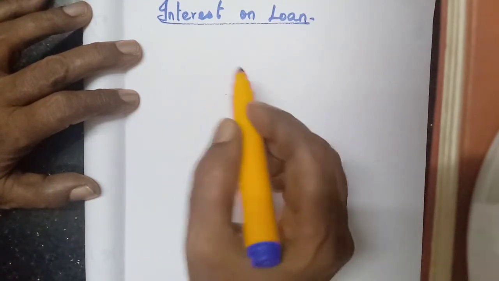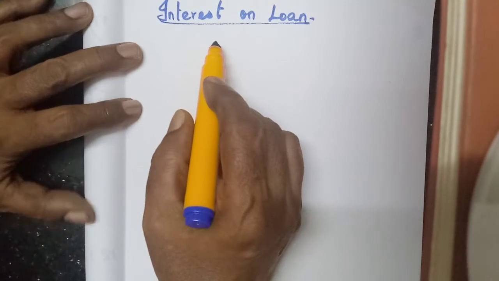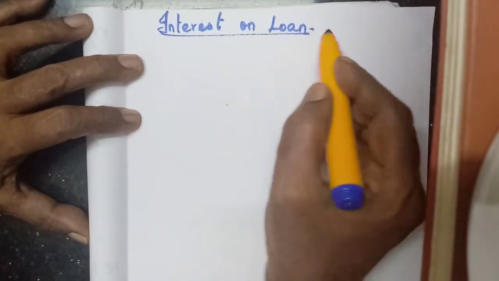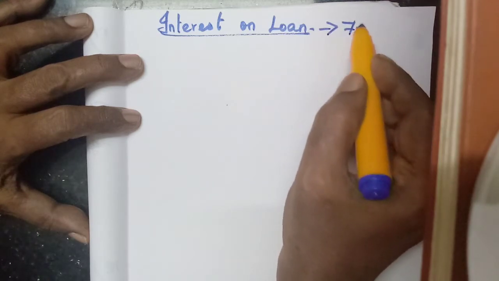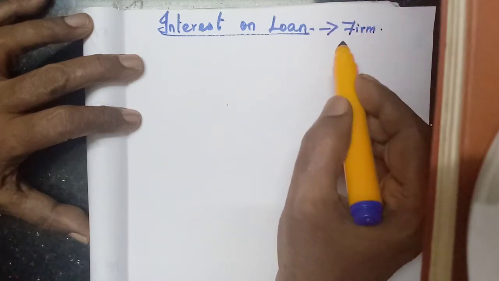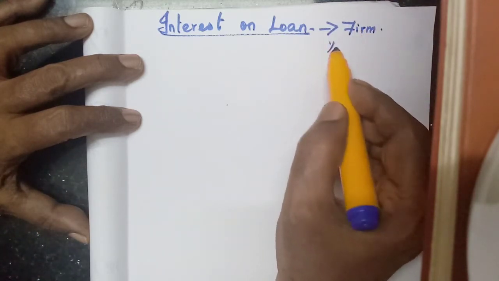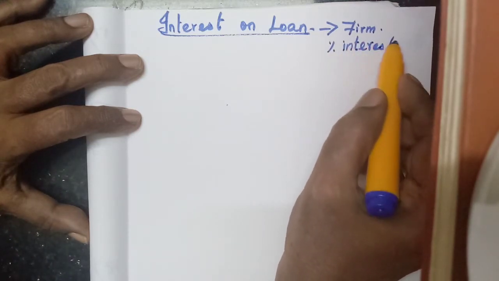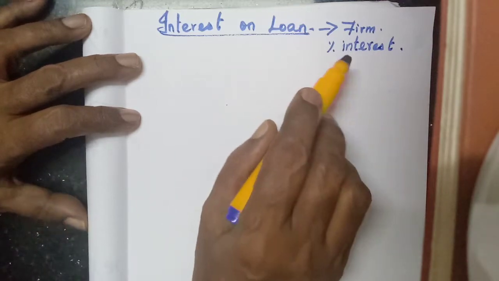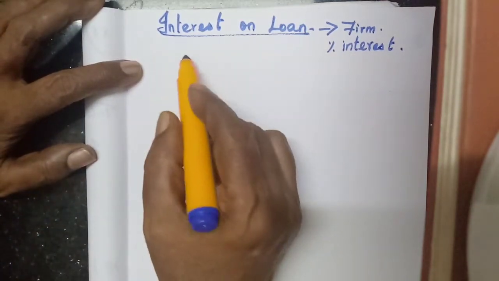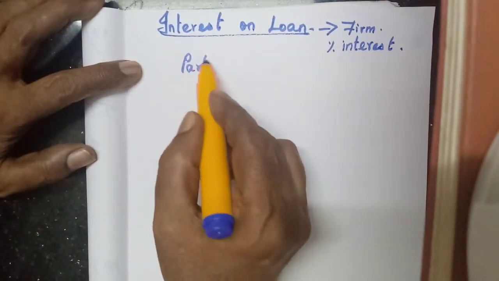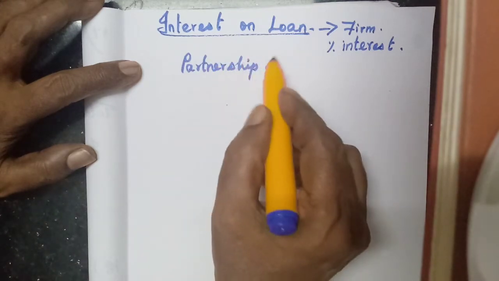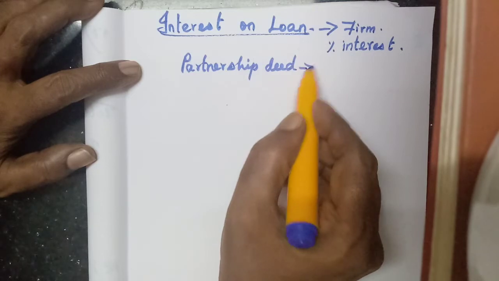If any partner advances a loan, that is, he has given a loan to the firm, then he is entitled to receive a certain percentage as interest. But this should be stated in the partnership deed. What is the percentage of interest on loan?